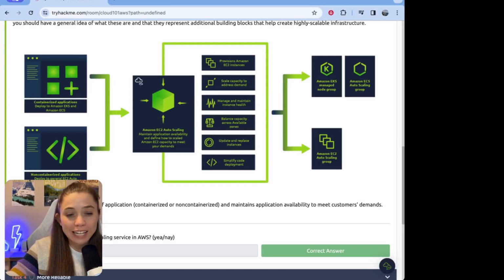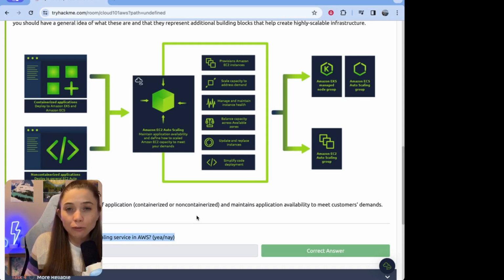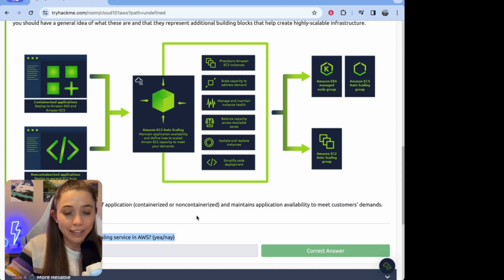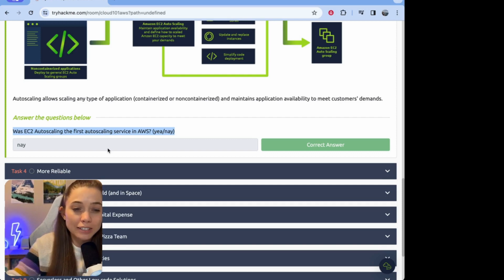Okay, so I'm anal retentive about stuff like this. I just paused the recording to go do some more research to try and figure out why the answer to this question is nay because I don't really get it. I read another walkthrough. I watched Tyler Ramsey's great walkthrough of this room, and he had the exact same thought process I did. So that made me feel a lot better. So let's just move on. But if anyone knows why nay is the answer to this question, please let me know. Please comment below because I'm still not getting that one. But I won't get stuck on it. Let's move on to task 4.